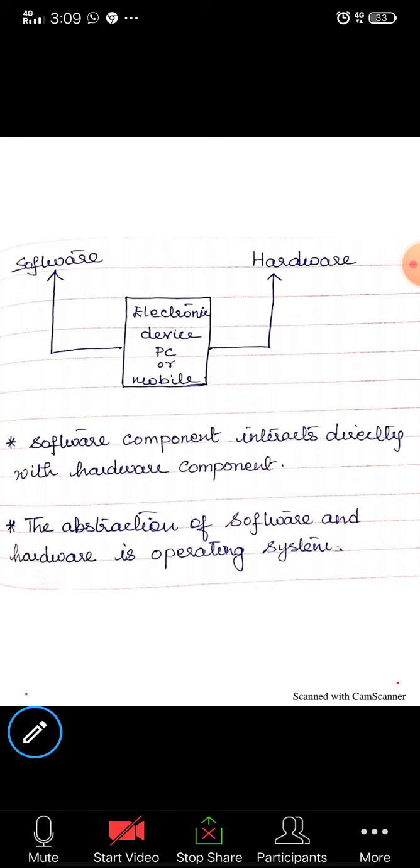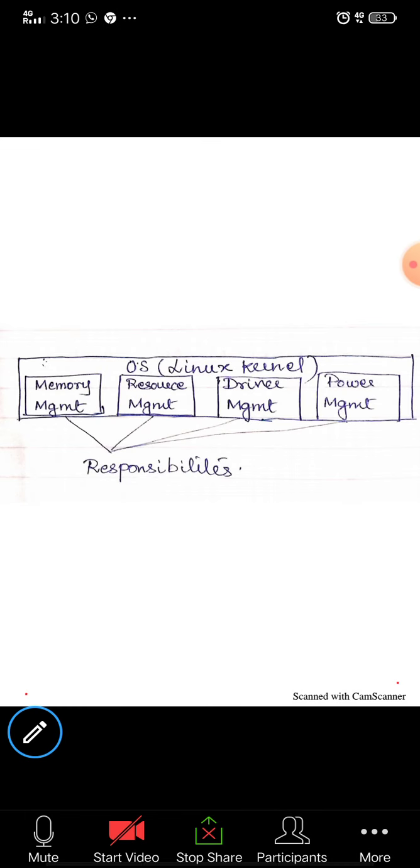In the middle, the OS acts as a middleware between the software component and the hardware component. In an Android device, the OS they have used is the Linux kernel.